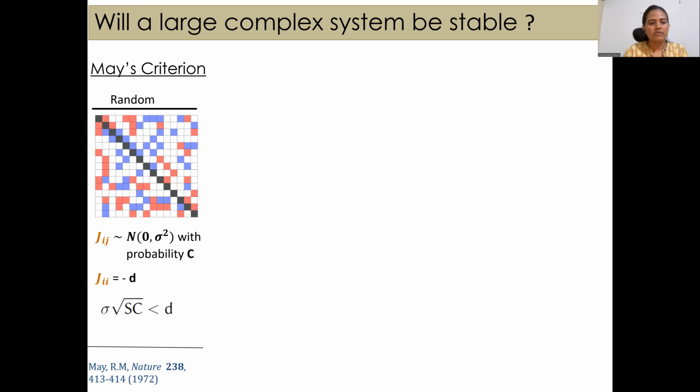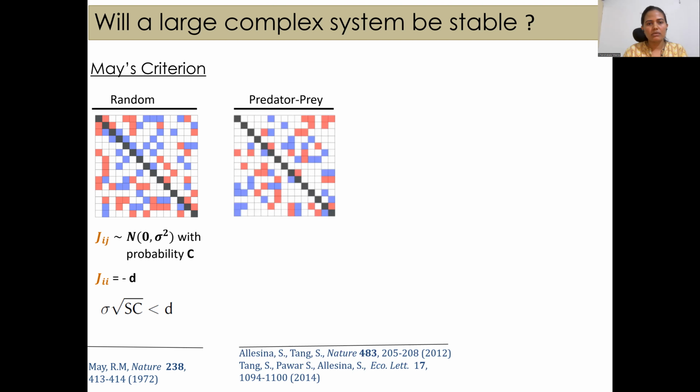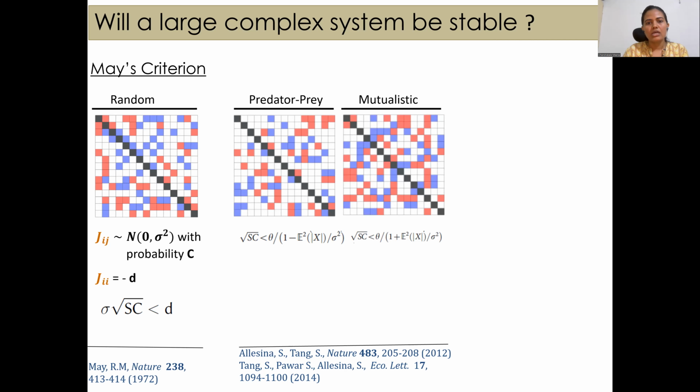This result was in contradiction with the ecologists. So since then the diversity-stability paradox originated. To solve this paradox, Allesina's group further considered topological symmetries by taking the mechanism of predator-prey type of interaction and the mutualistic type of interactions. Under these mechanisms also, the results are consistent with Robert May's results.